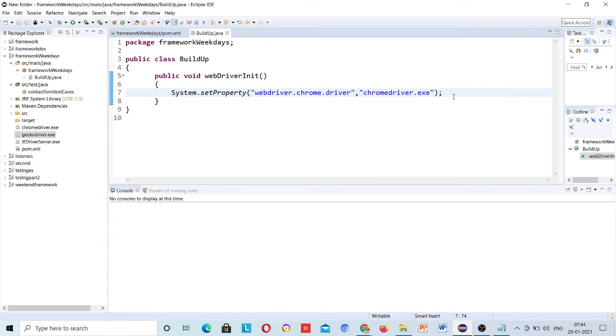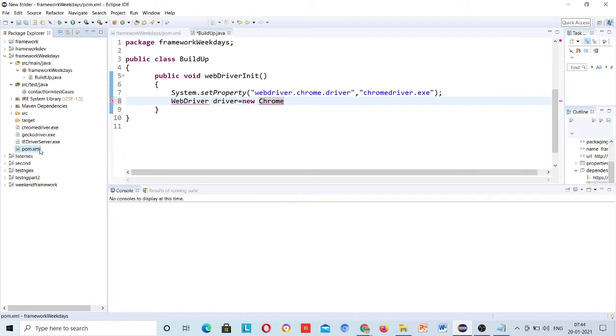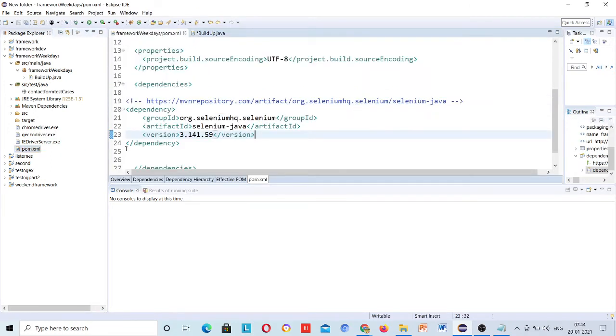Now just create the object for that first to check it out. Driver. Can we pass the set property in pom.xml file, where we can write dependencies for Chrome driver, Gecko driver, or IE driver?